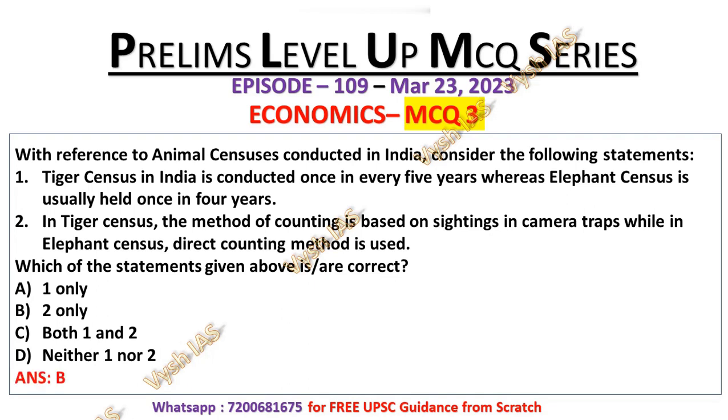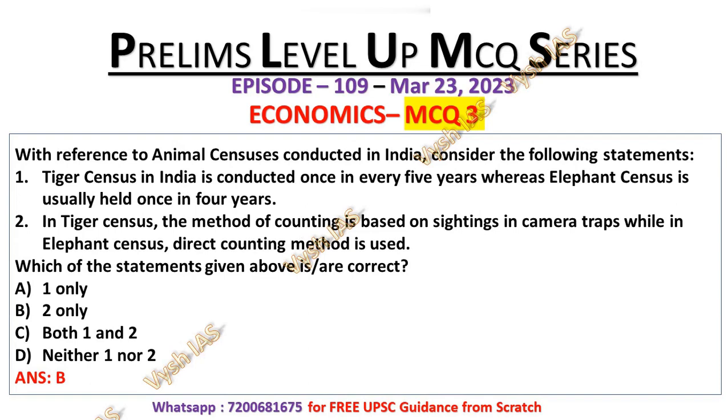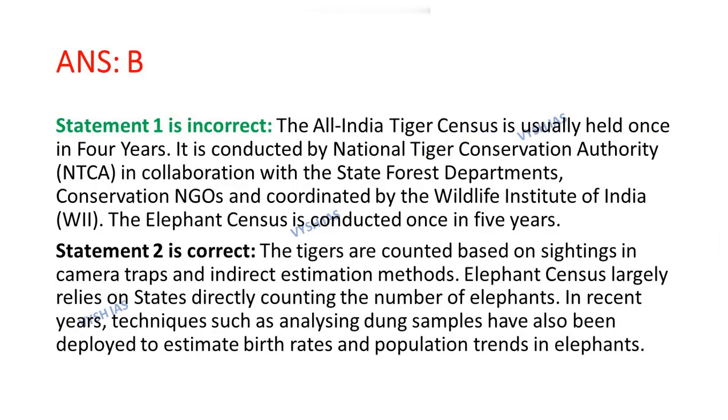So the correct option will be option number B, which means that statement number 2 is the correct statement. Now let's look at the explanation. Statement number 1 is incorrect because the All India Tiger Census is usually held once in 4 years, but here it is mentioned that once in every 5 years. That's why statement number 1 is incorrect.